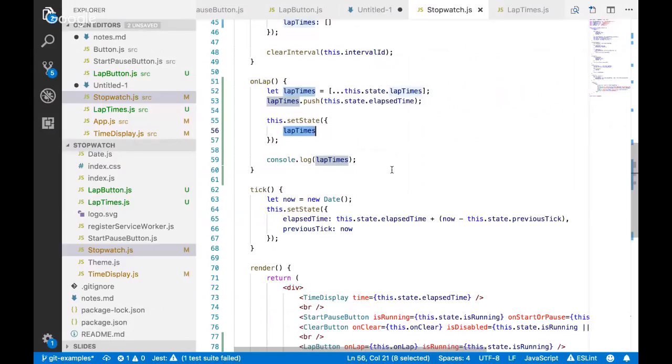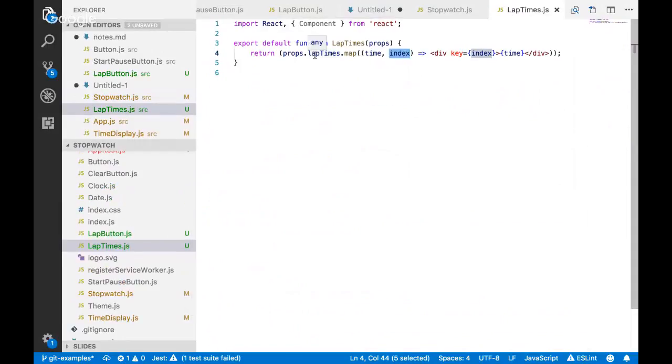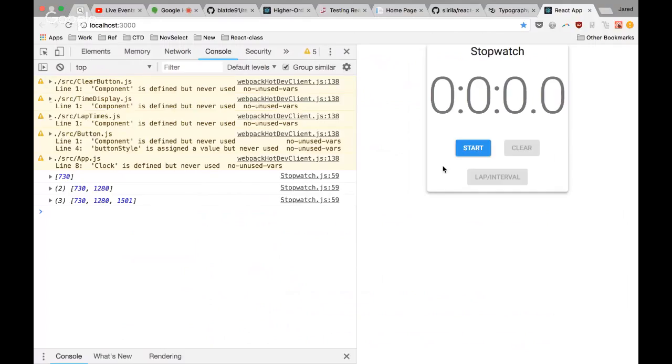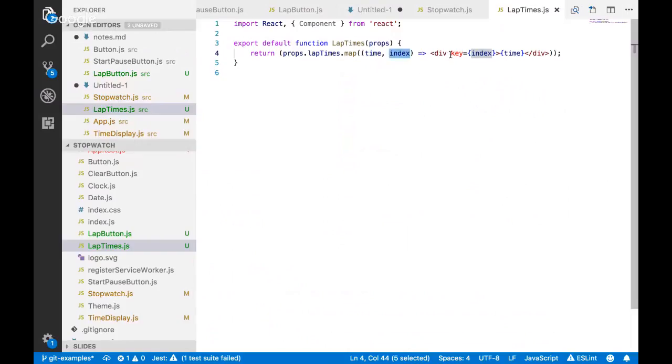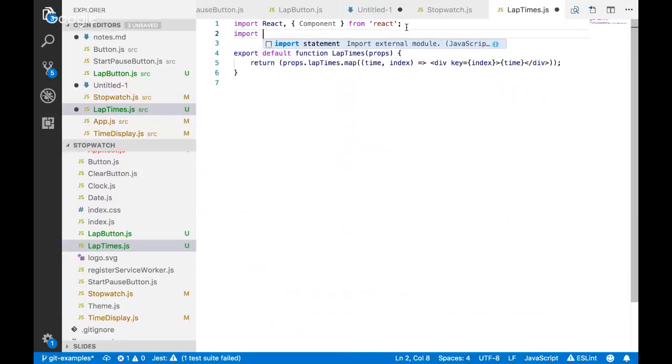All right, so let's tweak this a little bit more, right? We got something very simple here going on, but it's ugly. That's not pretty at all. Wait a minute. We already have a pretty way to display the time. So what if I just import, what is it called here? My time display.